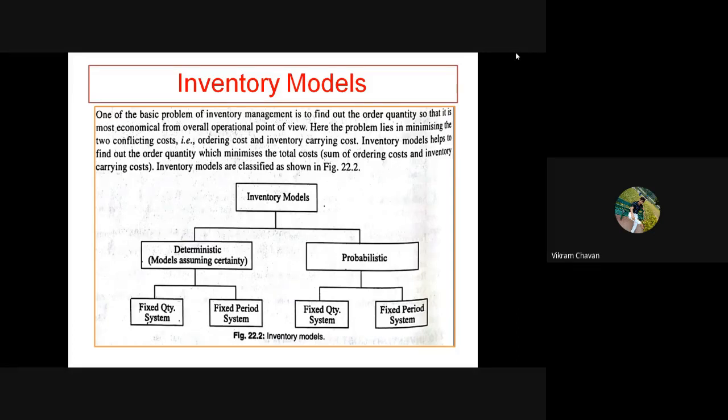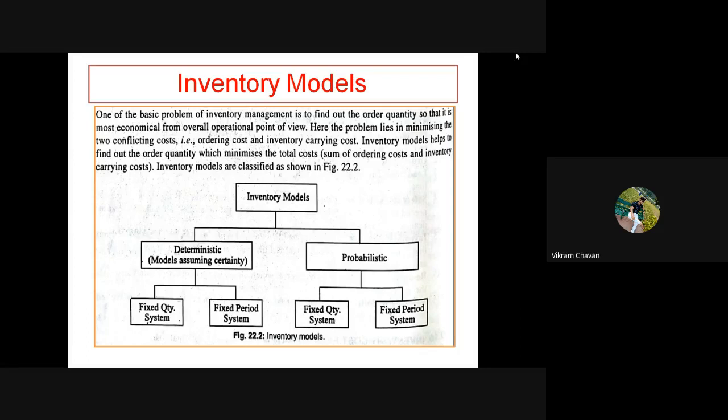The inventory models are separated into two categories. Firstly, the deterministic, and second, the probabilistic. Why is this segregation there? We will try to understand what it means. First of all, we try to understand the next hierarchy below deterministic and probabilistic, that is the fixed quantity system and the fixed period system. This is also included in the probabilistic inventory model.